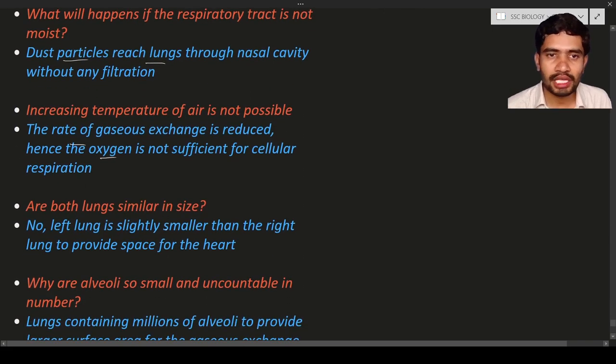No, one lung is smaller in size, another lung is larger in size. So here you can see the left lung is slightly smaller than the right lung, just to provide space for the heart. So this is the reason the left lung is slightly smaller.